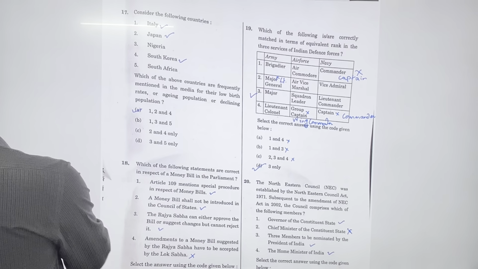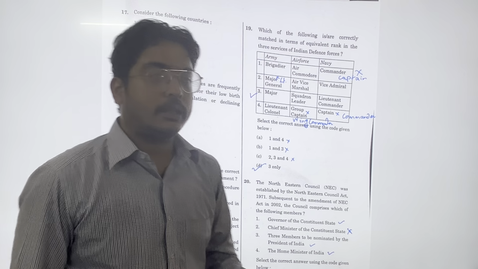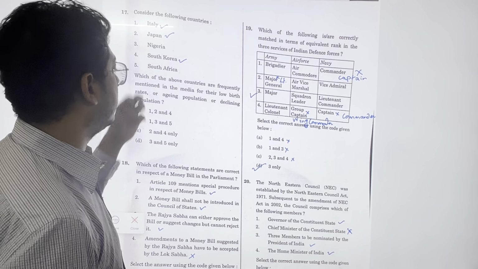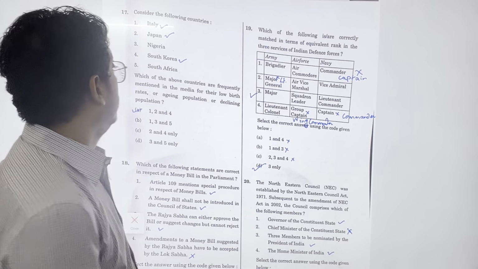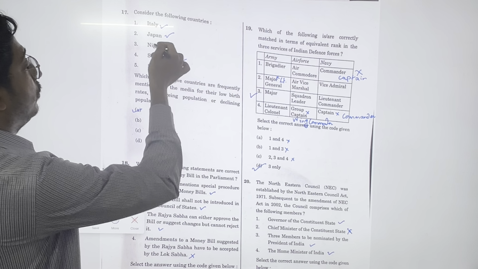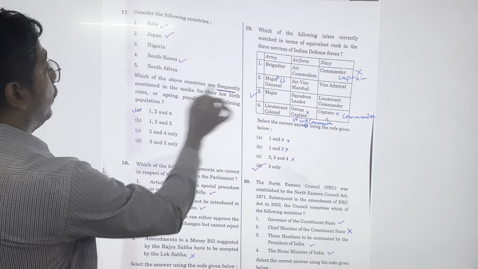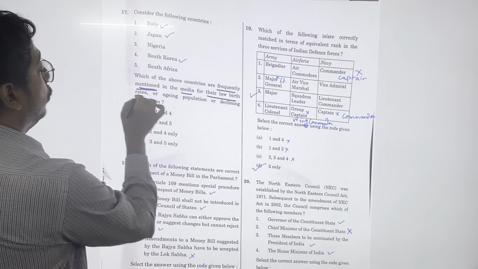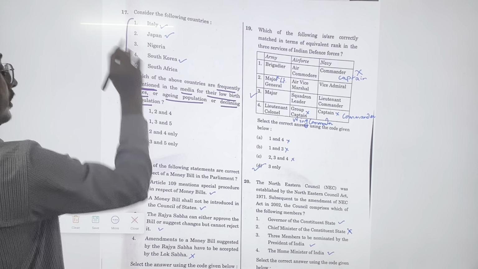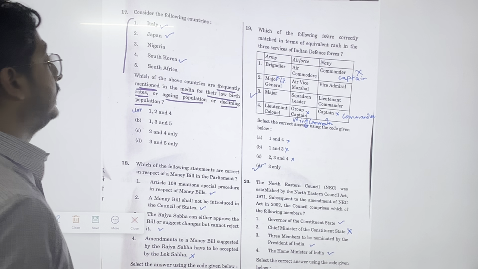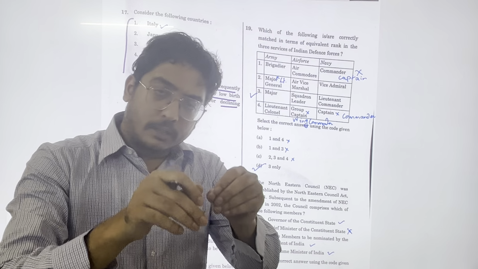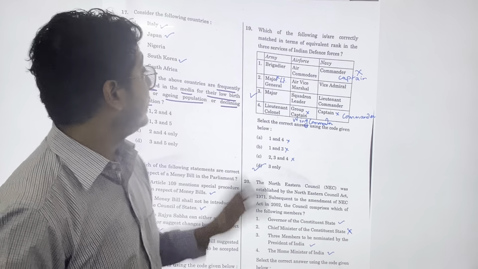Question 17. Question 17 is a current affairs kind of question. These are general questions, mostly they are in news. So first of all, there are 5 options: Italy, Japan, Nigeria, South Korea, and South Africa. Which of the following countries are frequently mentioned in the media for their low birth rates, aging population, or declining population? First of all, 5 is not the answer because there is no option of all 5. So these questions, if you know, attempt, or else they should not be attempted. Okay, because these are all trap questions.